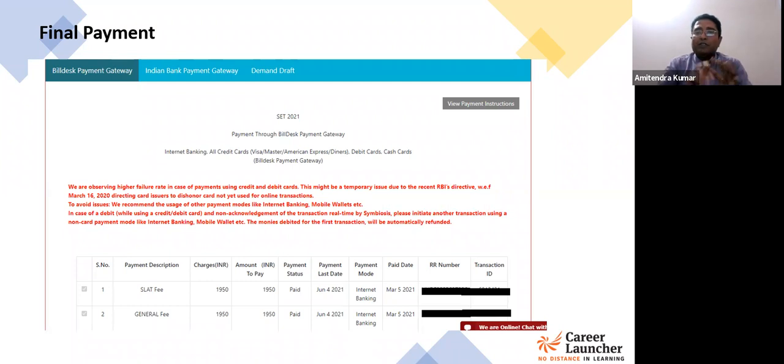Okay, so that was a simple process. That was a very simple process to fill the Symbiosis set or SLAT form basically for 2021. So please go ahead. If you have not done yet, please go ahead and complete the application process and make the payment for all the respective institutions. So that would be all.